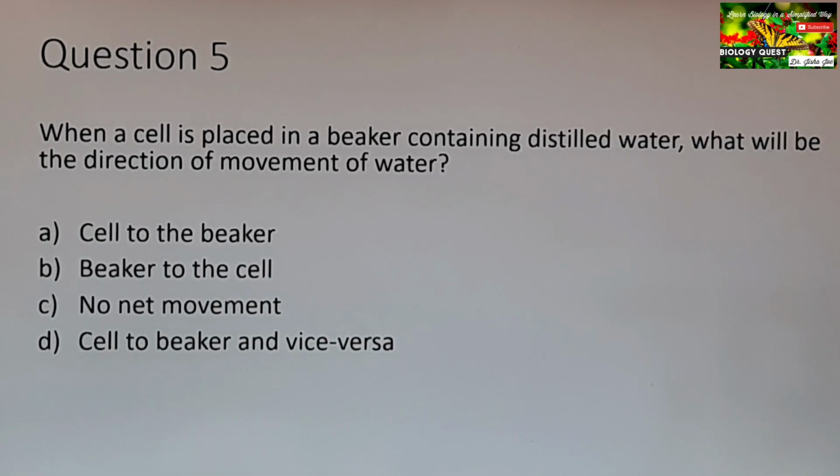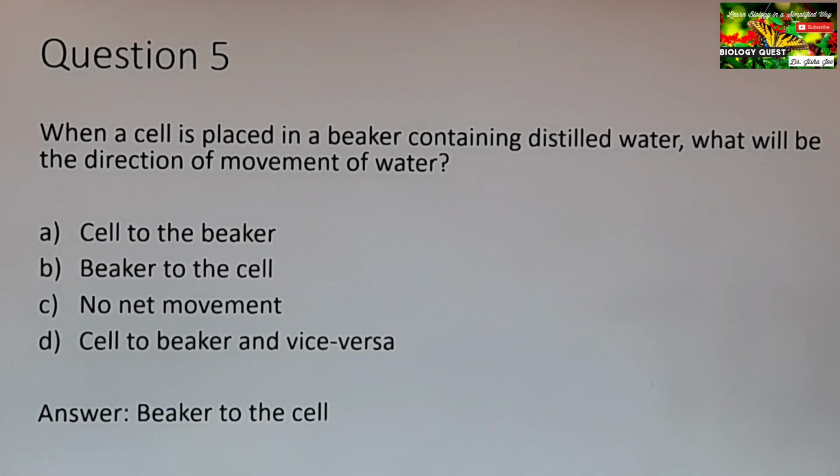Is it correct? The beaker contains distilled water, so water moves from a region of its higher concentration. The amount of water is more in the distilled water when compared to the amount of water inside the cell, isn't it? So water naturally moves from the beaker to the cell. So that is the answer, beaker to the cell, option B.